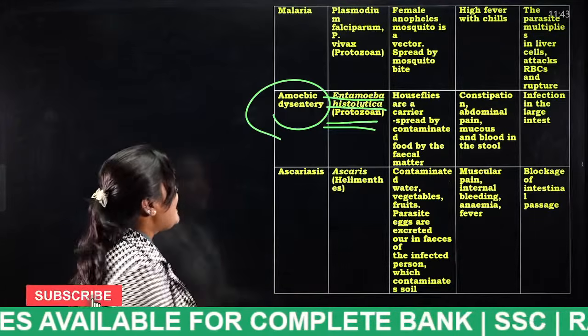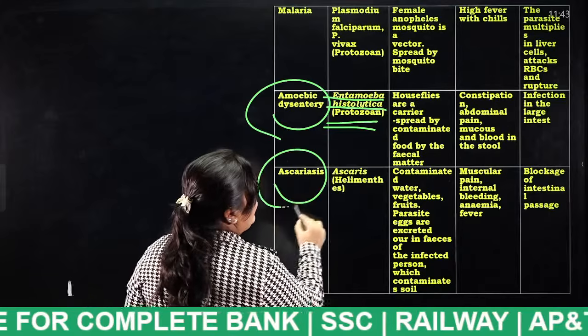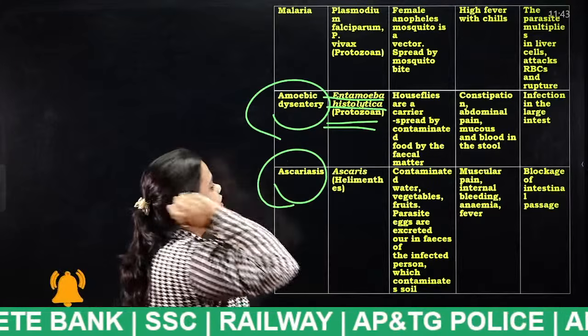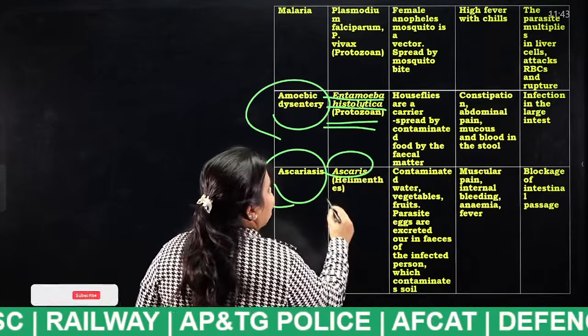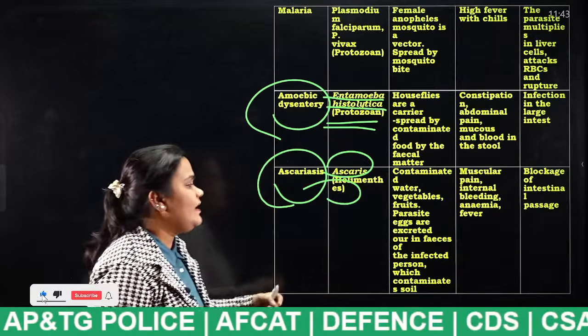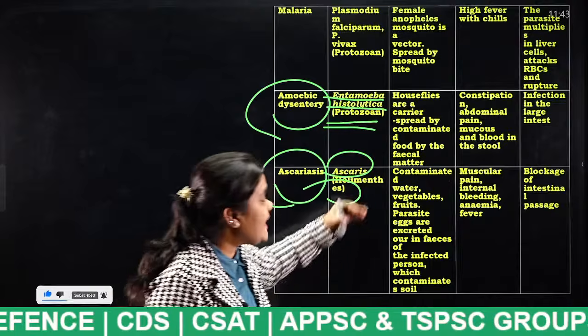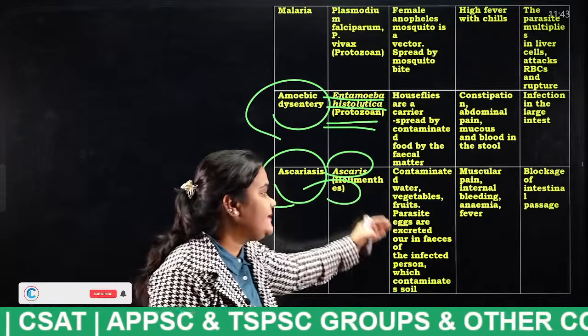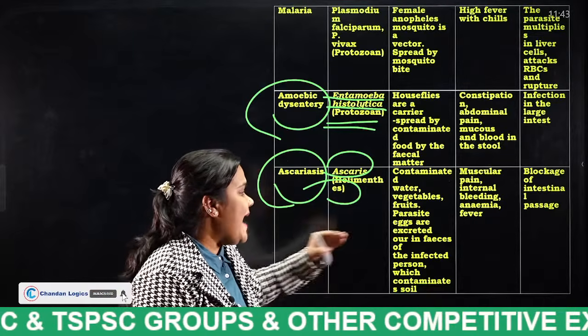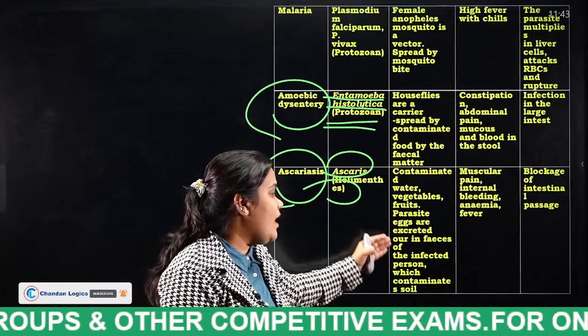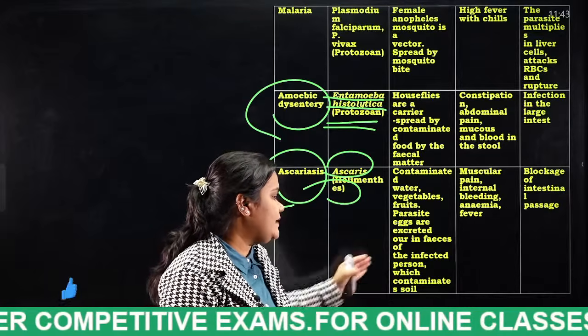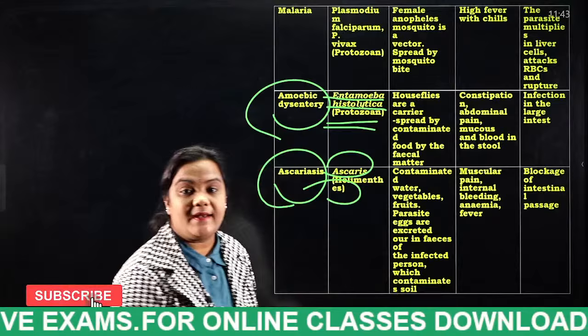And the next one is ascariasis. So what is this ascariasis, students? What is the causing agent? Ascaris helminthus. Okay, so how will it be spread from one person to another person? By consuming contaminated water or vegetables, fruits. Parasite eggs are excreted in the feces of the infected person, which contaminate soil.